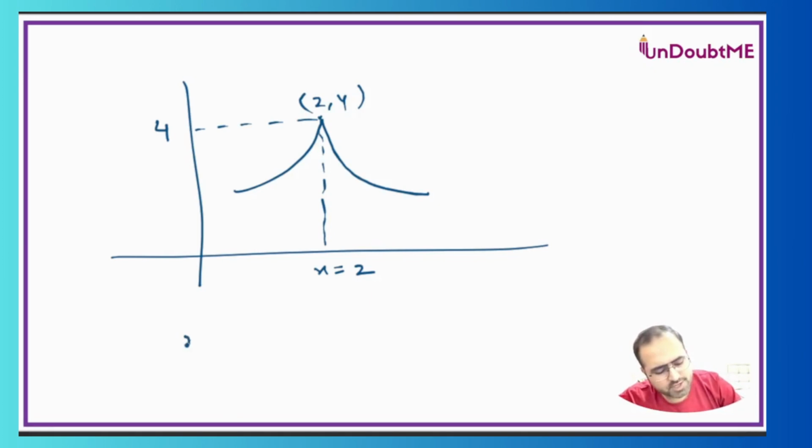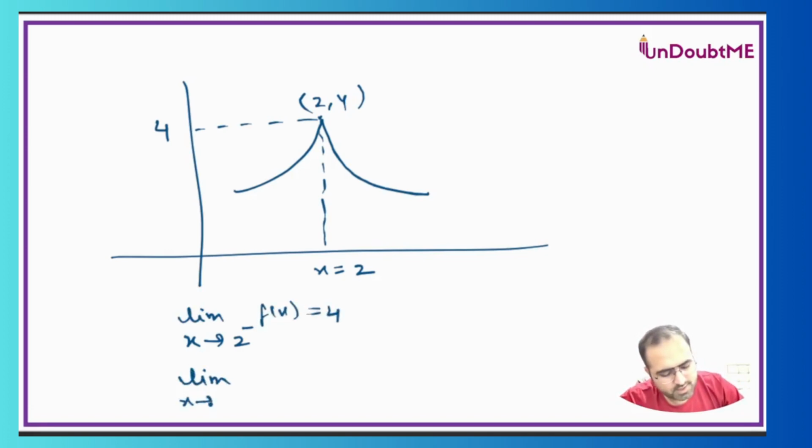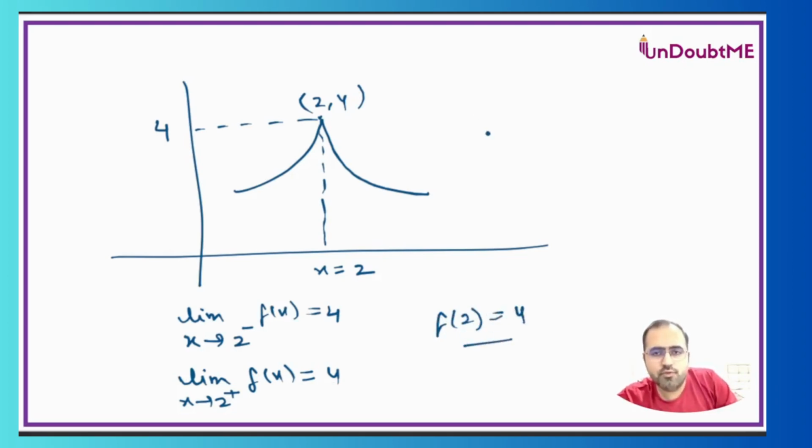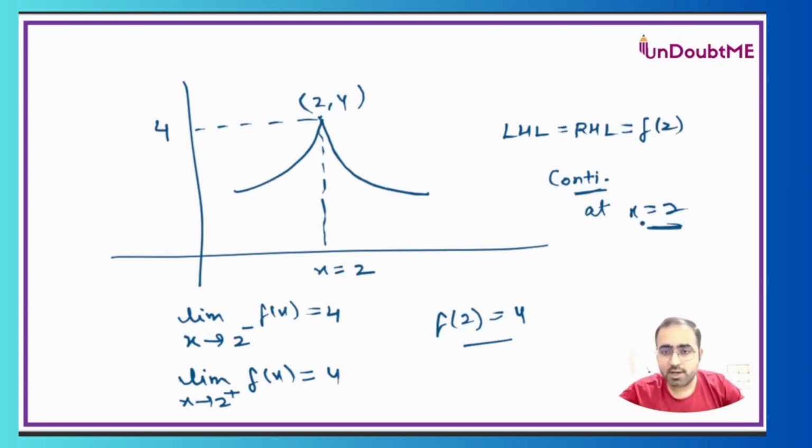I can say that if I'm approaching x tending towards 2 from the left hand side, the limiting value of the function is equal to 4. If I'm approaching 2 from the right hand side, then the limiting value is 4. And if I want to write the value of the function at x is equal to 2, then that is equal to 4. So from here I can conclude that LHL is equal to RHL is equal to the value of the function at that point. Hence the function is continuous at x is equal to 2. So this is how we define continuity of a function.